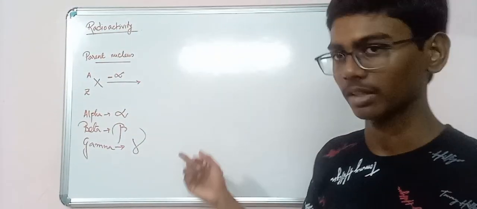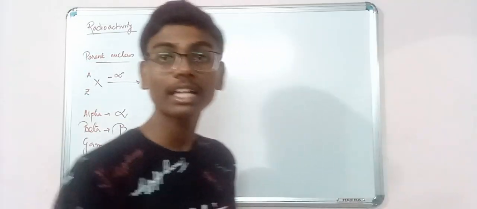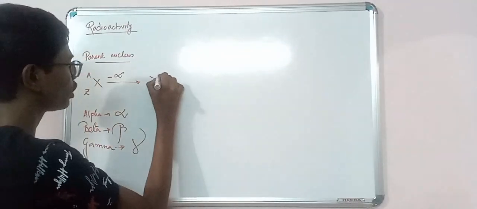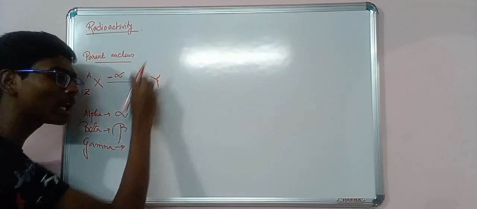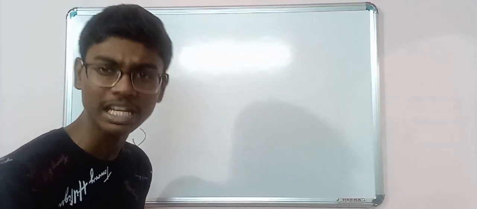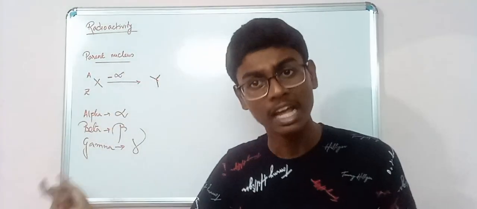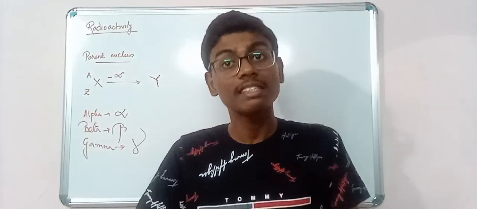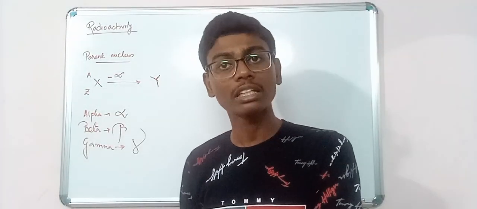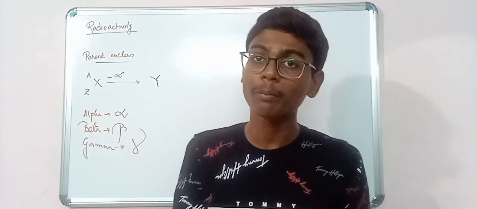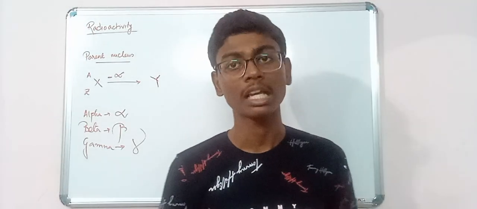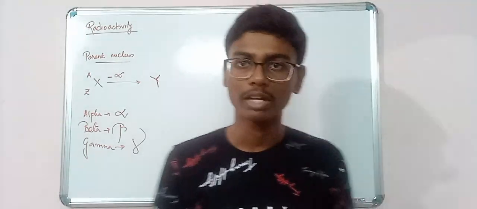So it's alpha emission. Whenever an alpha particle is emitted, that means a daughter nucleus is going to form. The full composition of the nucleus is going to change, and a new daughter cell is going to be produced. My parent cell was X. Now my daughter cell became Y. This is just a convention. This is actually happening with substances like polonium, radium, uranium. For now I am representing them by X and Y.